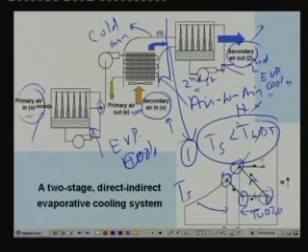One can also think of other schemes. One can also go for 3-stage, like direct, indirect, direct, or direct, direct, indirect, like that. Several schemes are possible. Using these multi-stage schemes, you can achieve temperatures which are much lower than the wet bulb temperature of the incoming air. But of course, the disadvantage of these kinds of systems is that the cost increases, because you are adding more and more components.